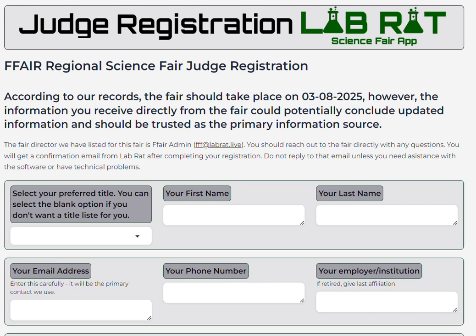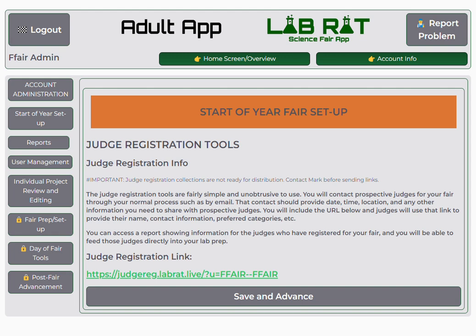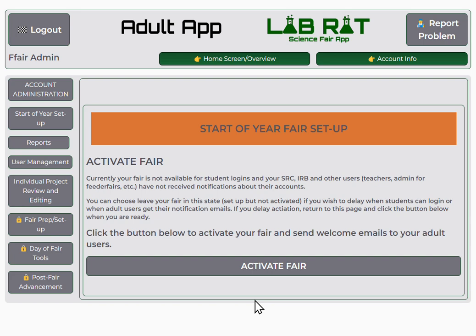But you would generate the link now, and before too long it'll be available to use later in the year. So you could check in with us to confirm that it's ready. All right, and then I save and advance from there, and I get to the last stage, which is the activate fair step.